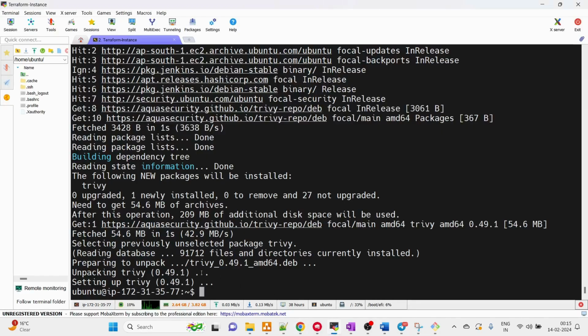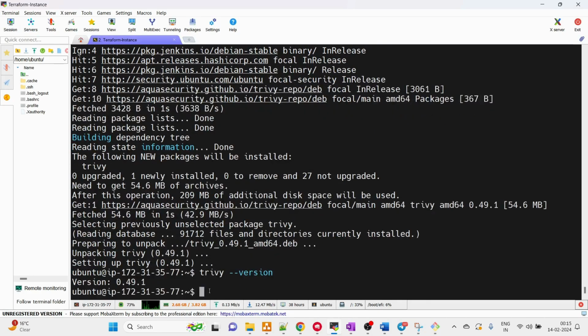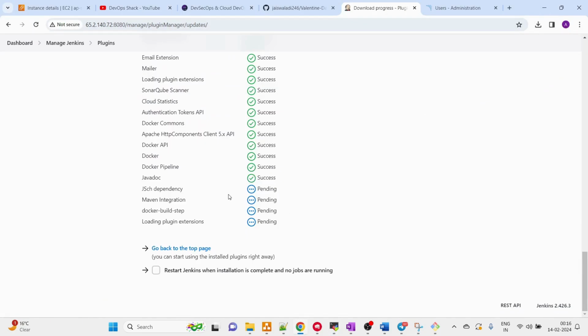Meanwhile we can check the status of Trivy, and if I run the command to check the version of Trivy, I can run the command trivy -v, and yes, so Trivy is installed. Great. And meanwhile the plugins are also getting installed.